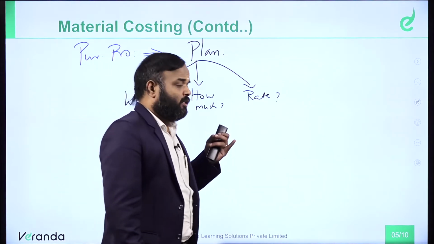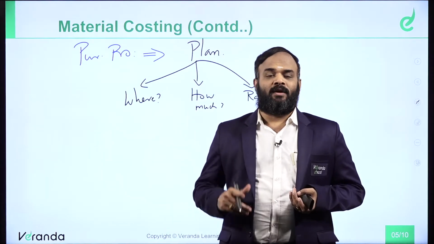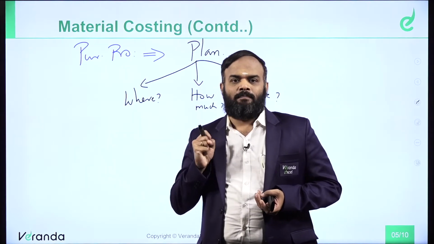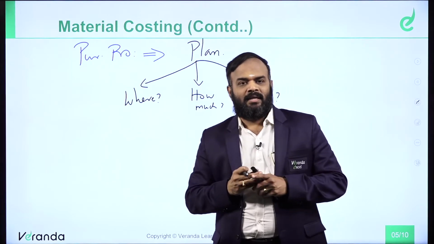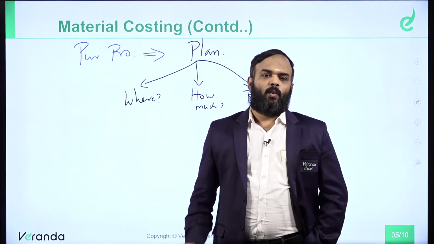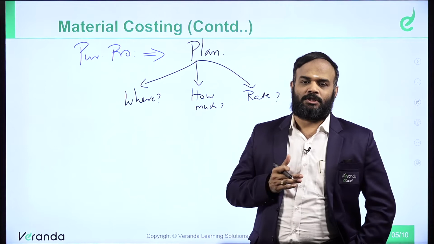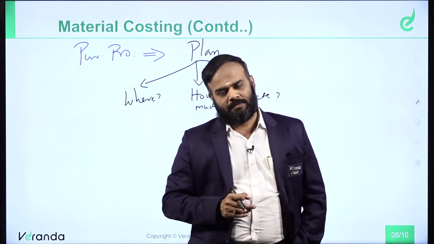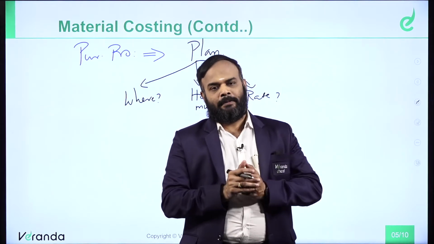Clear? Who are all the suppliers? You have to find who the suppliers are. So before making the purchase order, before you purchase the raw material, we should have the proper plan. That planning process is called purchase procedure. Why do we have to do the planning process? Our objective is minimization of cost, so that we can be in the position to reduce the overall cost of the product. Understood the logic or not? So we need some proper plan.